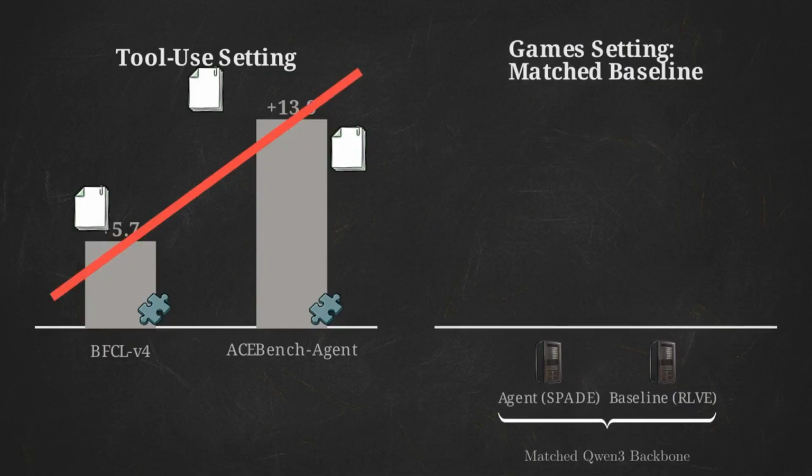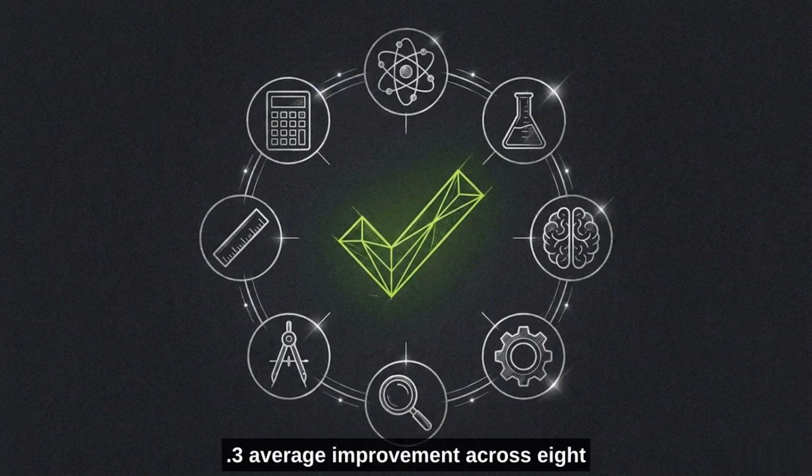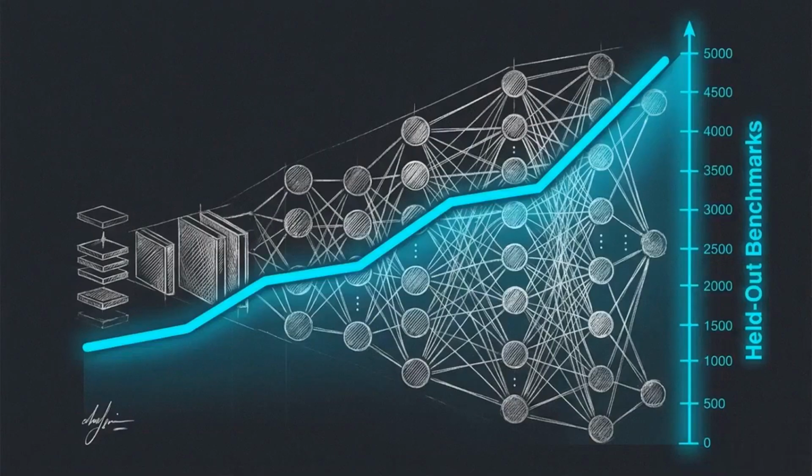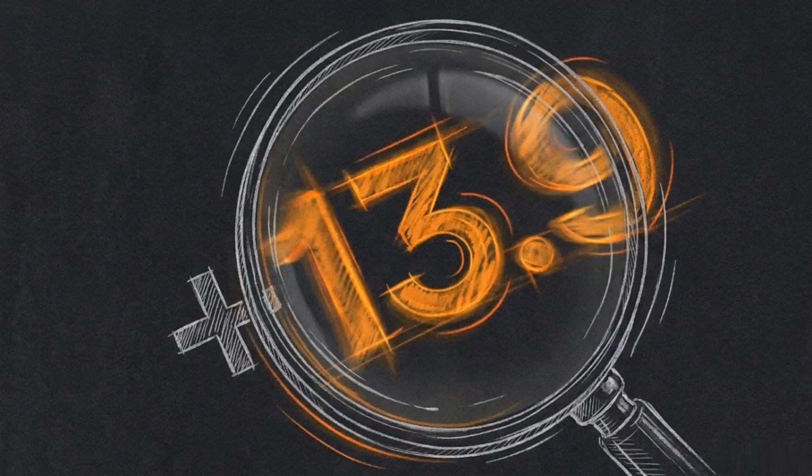To find the rigorously tested numbers, we have to look at the game setting, where a fixed environment baseline called RLEV was tested fairly against SPADE on the exact same architecture. Under matched conditions, the true earned capability gain emerges. It is a plus 5.3 average improvement across 8 held-out math, science, and reasoning benchmarks. Pushing a 30 billion parameter model up 5.3 points on rigorous held-out benchmarks is an impressive achievement on its own. The plus 13.9 headline is a cross-paper artifact that distorts the framework's actual verified capability.